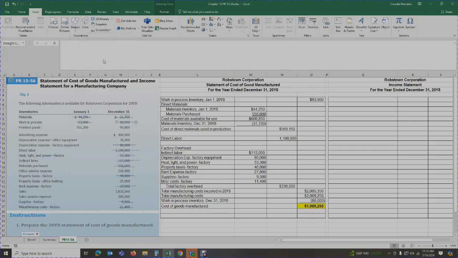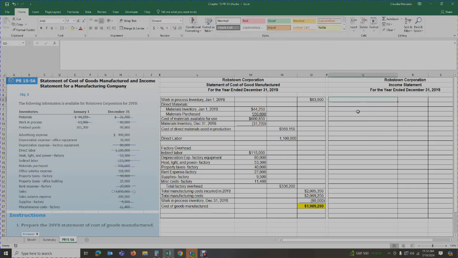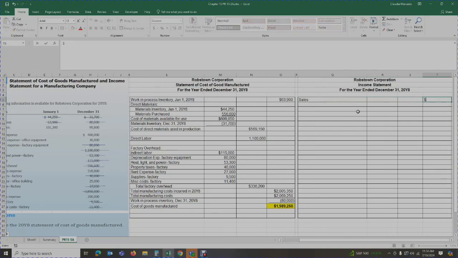That's going to be our starting point. How much did you sell these goods for? Well, my sales were $3,850,000.